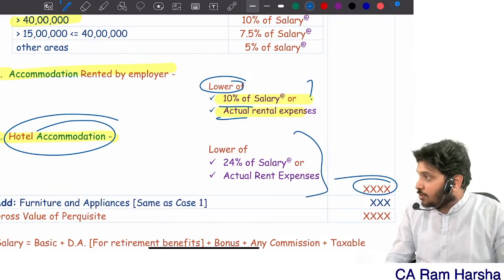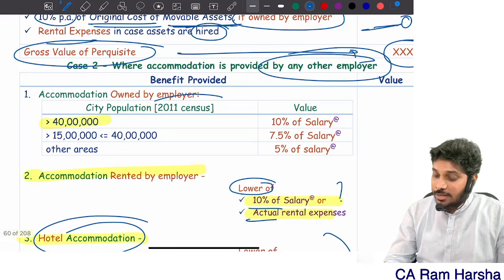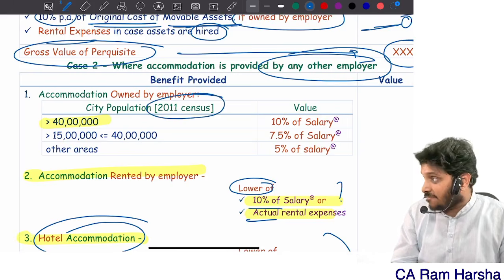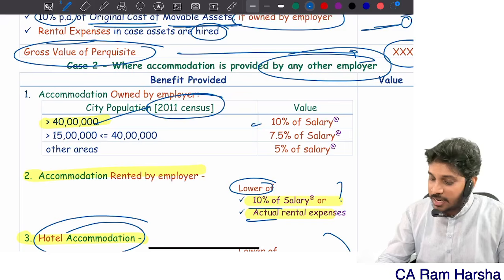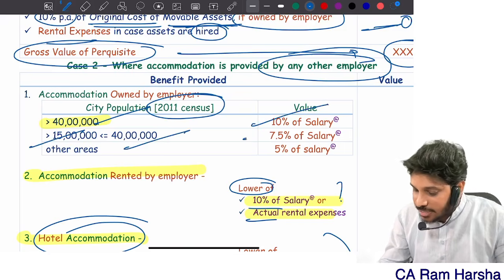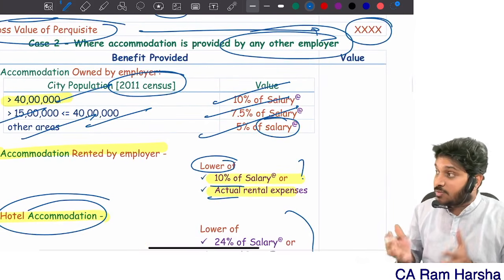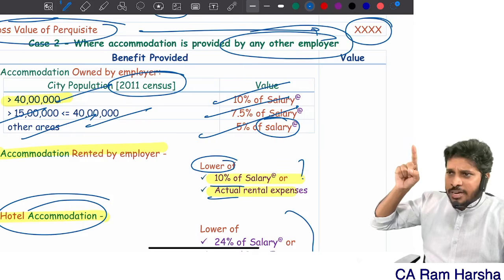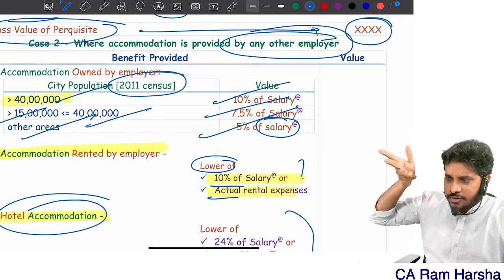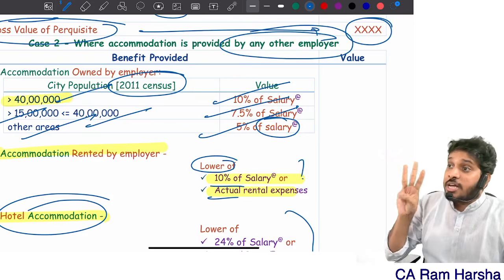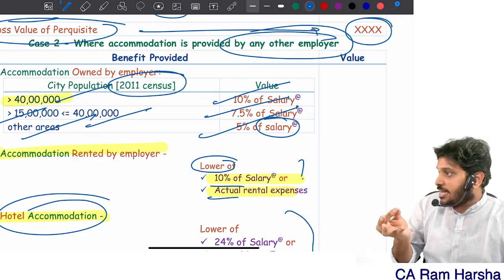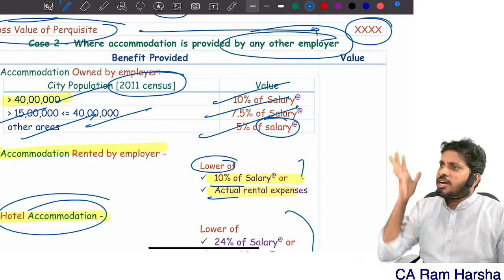So compute that value. Sir, the employer owns it, sir. Then look at the population of the city where you got the accommodation. More than 40 lakhs, 10% of salary. 15 to 40 lakhs, 7.5%. Any other area, 5% of salary. By the way, salary means for how many months? If the accommodation is occupied by the employee for 3 months, then for 3 months only salary you should take. Which 3 months? Jan, Feb, March, when the employee has taken the accommodation. Only those 3 months' related salary you should take.